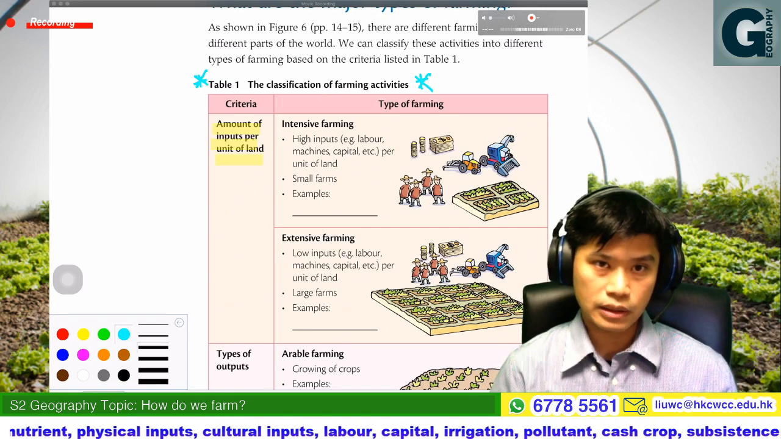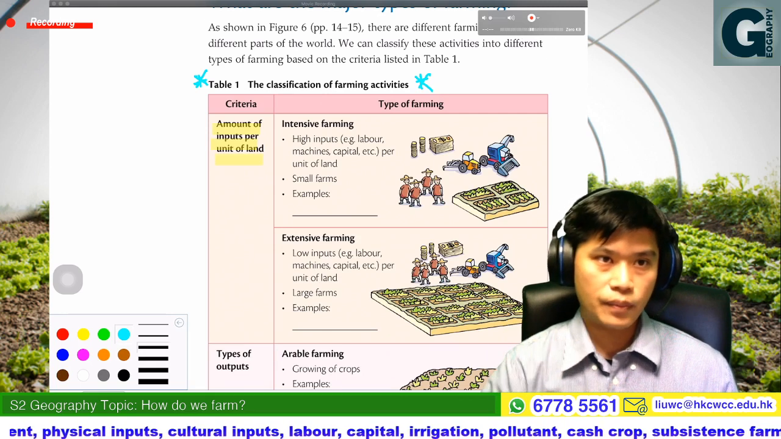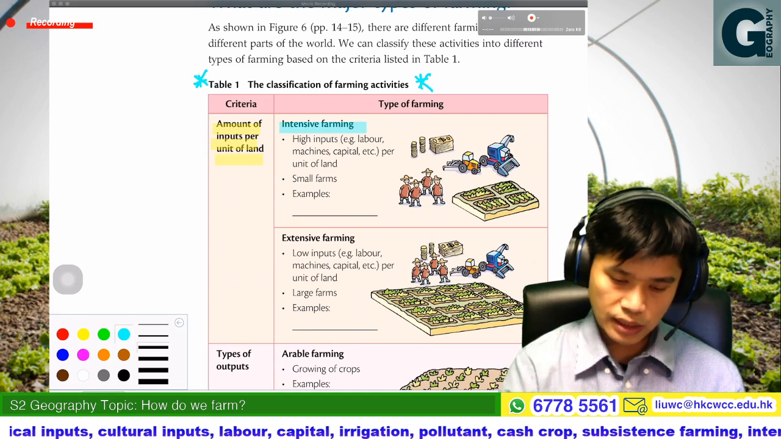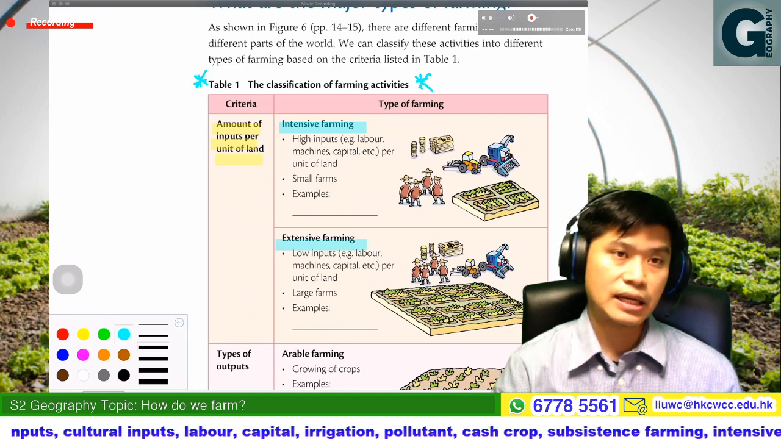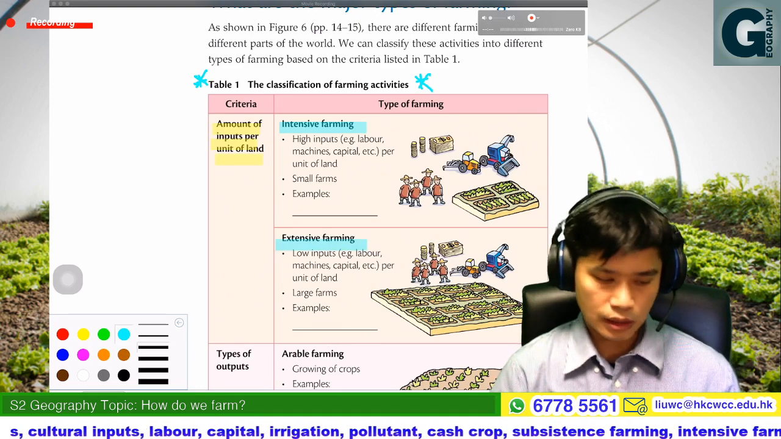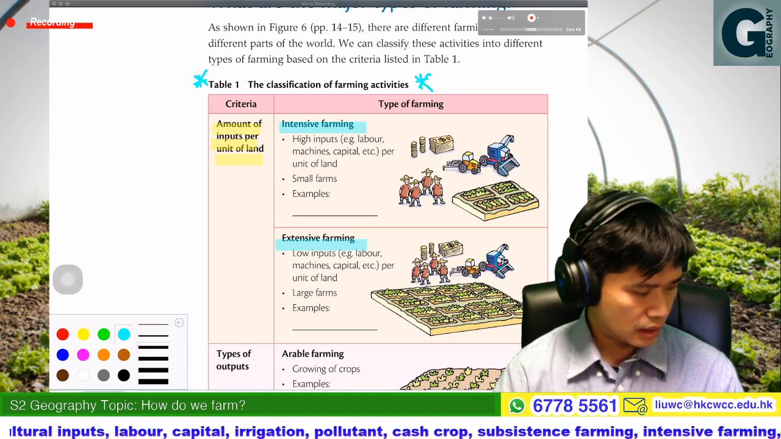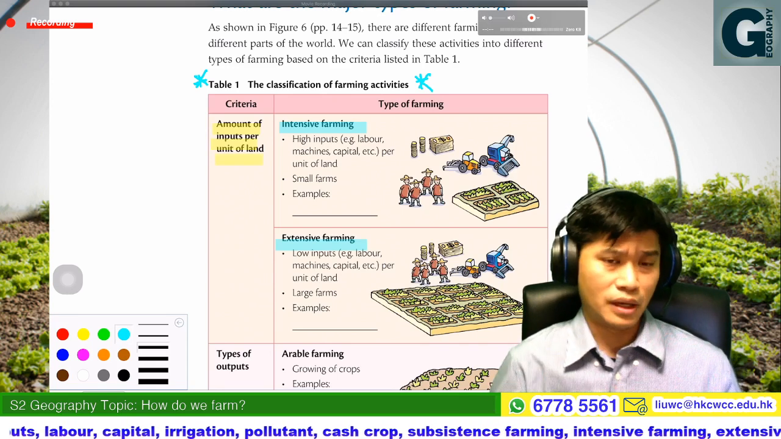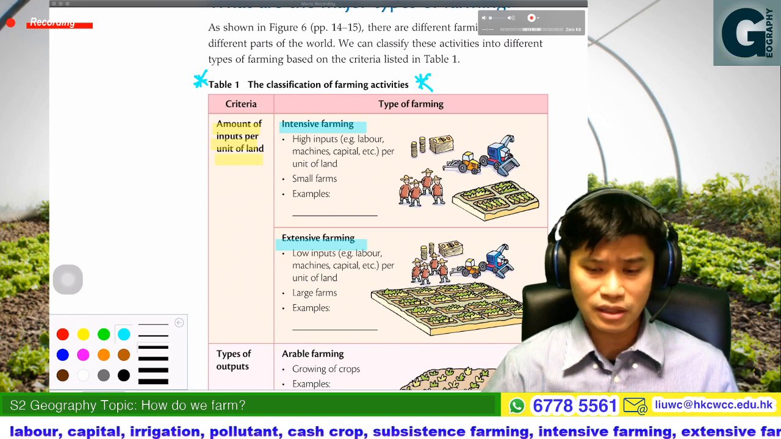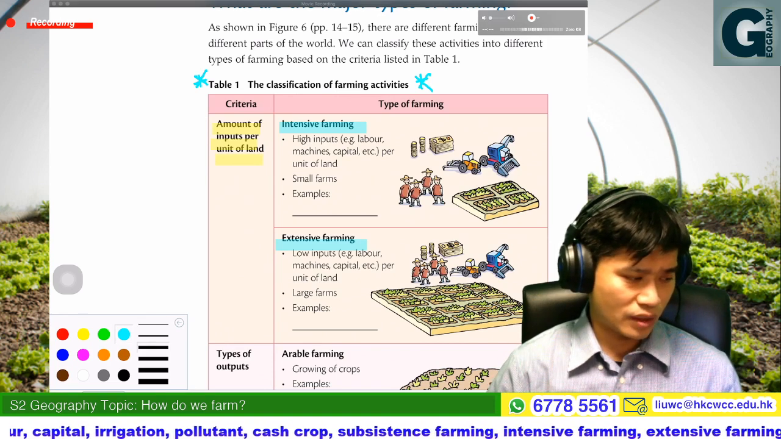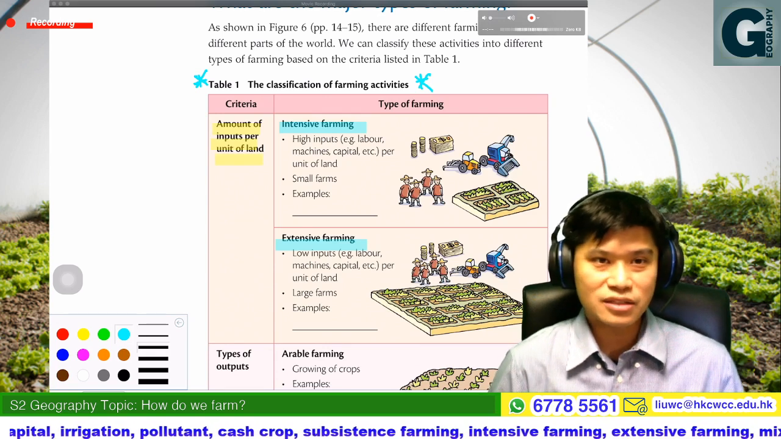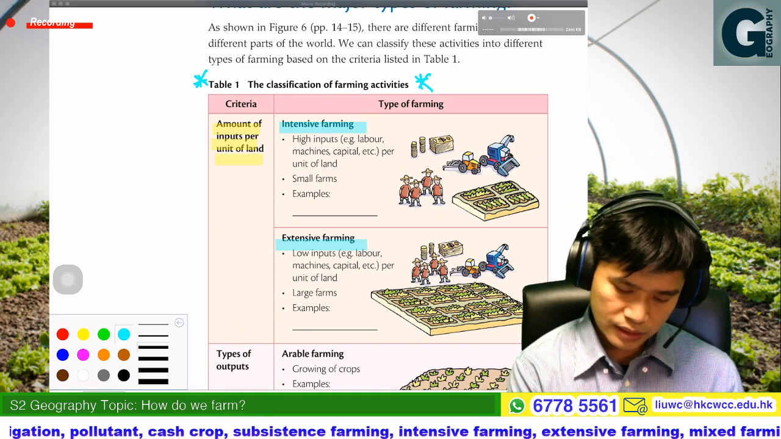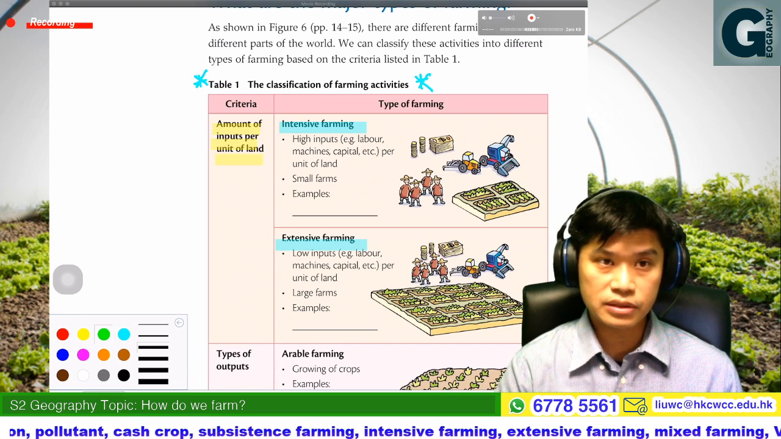Okay, first, there will be two types of farming, concluded by the amount of input per unit of land. We may call them intensive farming and extensive farming. So these would be the names of the farming types. Intensive farming, we call it 集約式農業. You may not understand what it is. And extensive farming, 粗放式. Actually the Chinese name doesn't really help.